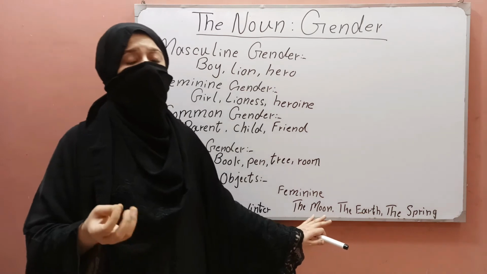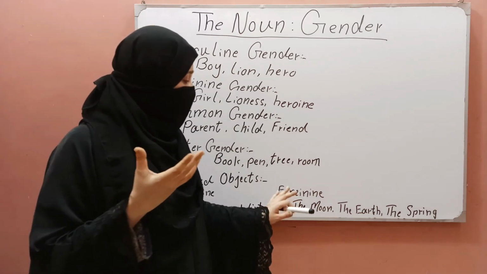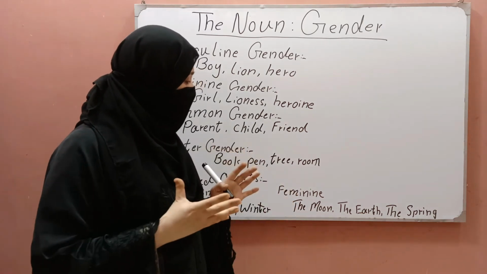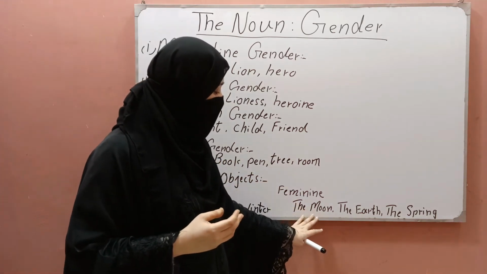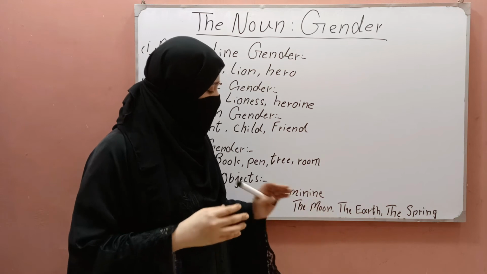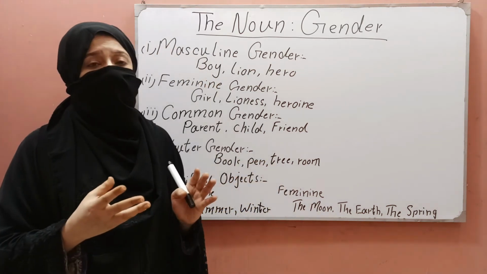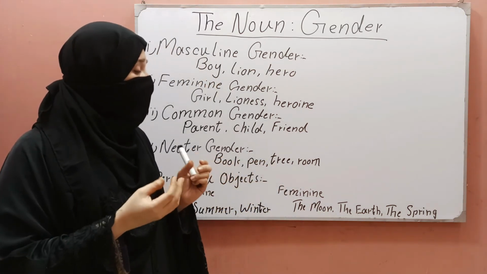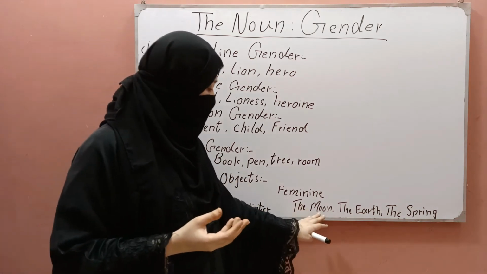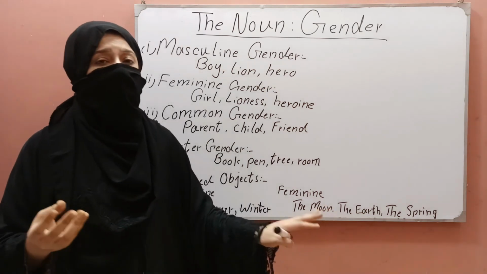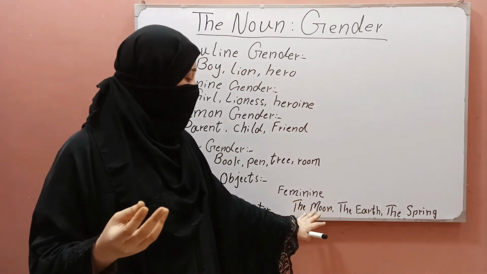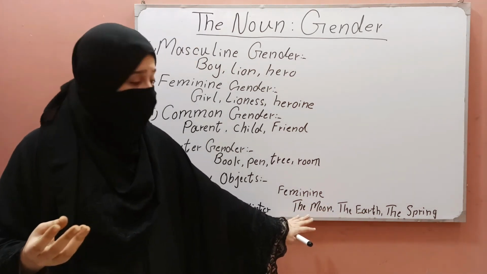We see that the moon gives us a very cool and pleasant atmosphere. It gives us a very polite atmosphere. It is used for beauty. The moon is used for beauty. We will not say that he is looking like the sun. We will say that she is so beautiful, she is looking like the moon.